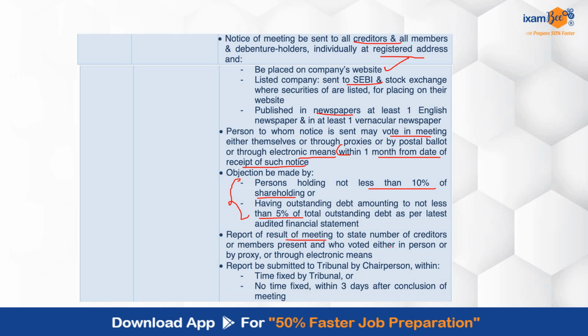Report of the result of the meeting will state the number of creditors and members who were present, who all voted, whether in person or by proxy, all those details have to be there, and the report has to be submitted to the tribunal. That has to be done within the fixed time if the tribunal has fixed any time, or if not, then within 3 days it has to be submitted to the tribunal.